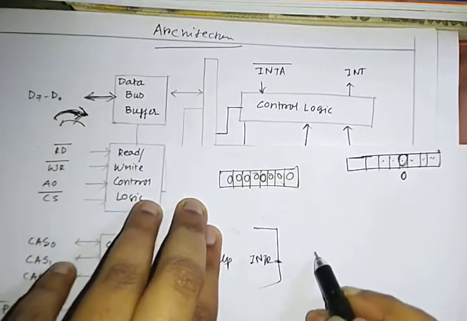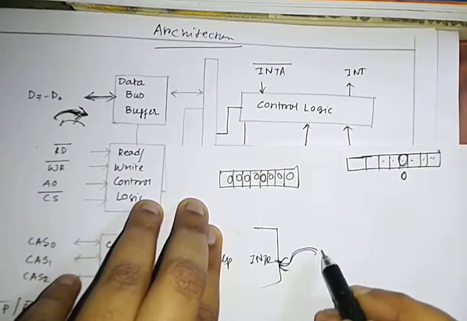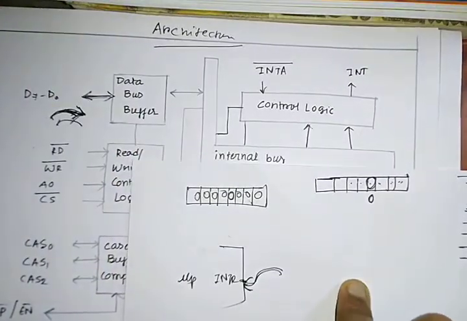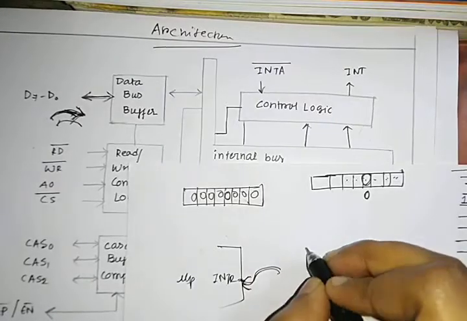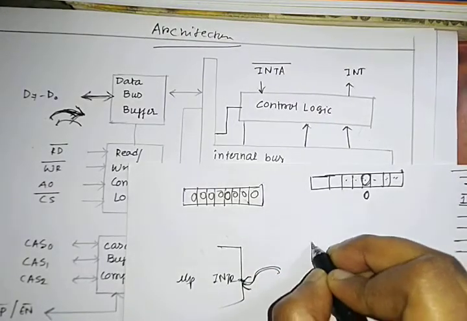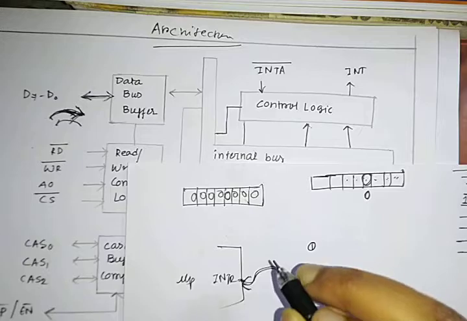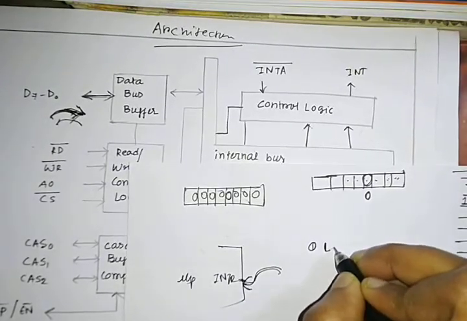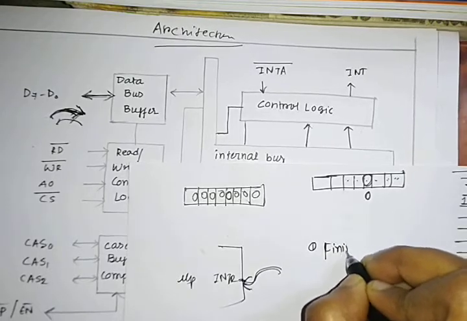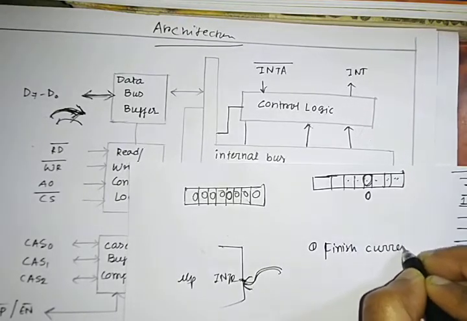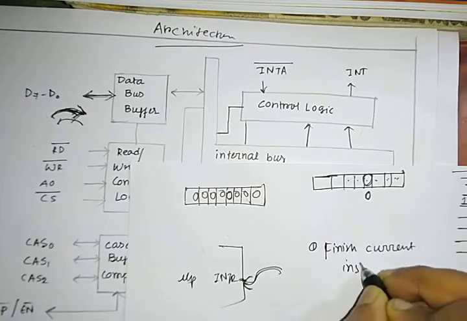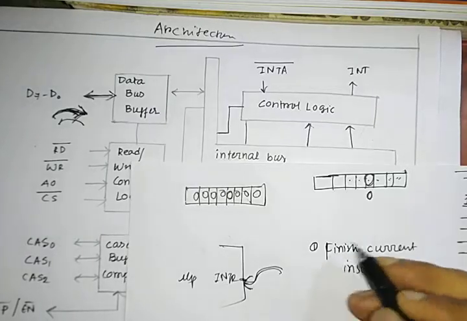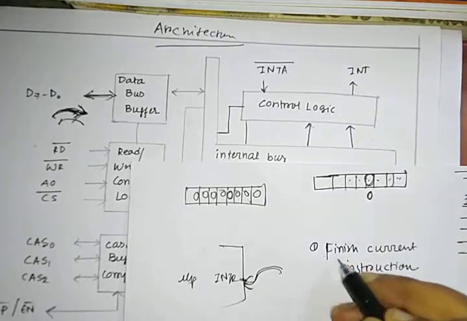It will come and give the signal that I have someone at my door and tell your MUPI to service me. So first, after receiving the signal, what will MUPI do? MUPI will first finish the current task that it is doing. First, finish the current instruction. Sorry, it is not a trap interrupt that it will just execute immediately. It is the lowest one. So first, finish the current instruction.